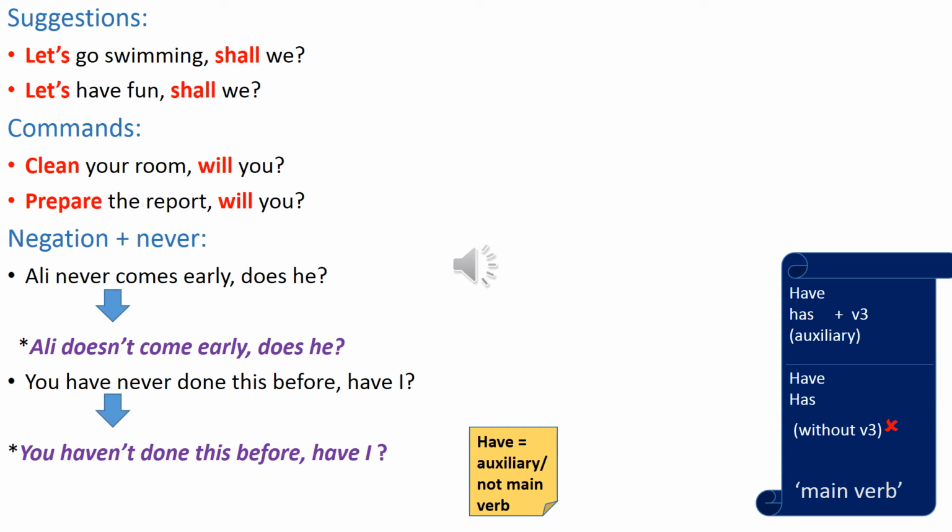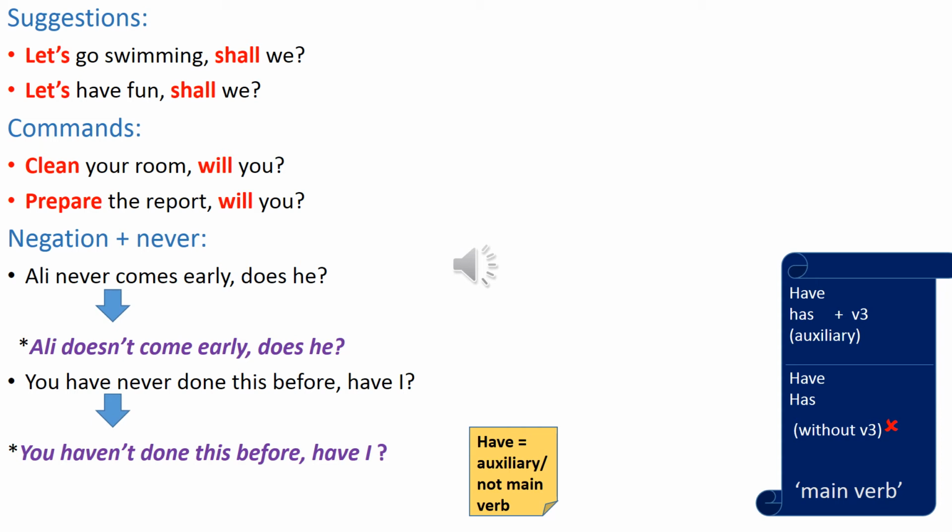Let's go swimming, shall we? And you have to put the question mark at the end of a question tag. It is important. Don't forget to put the question mark at the end of the question tag.